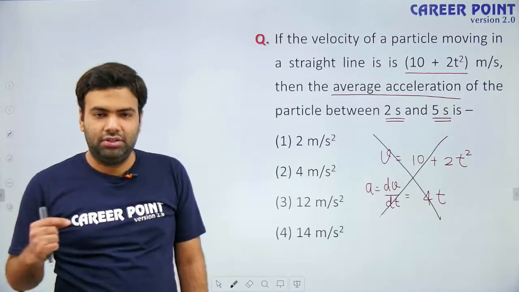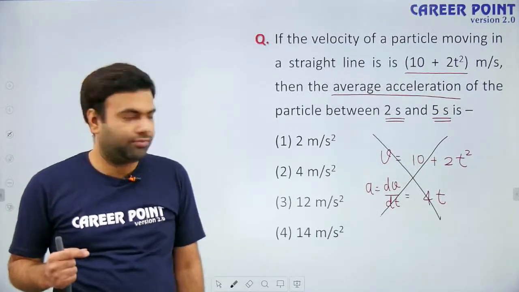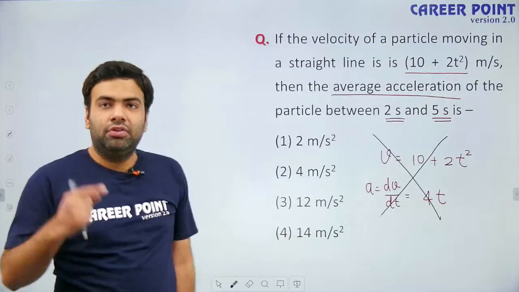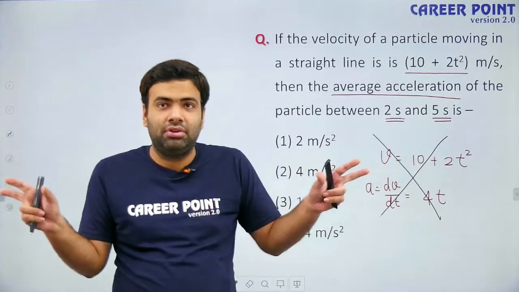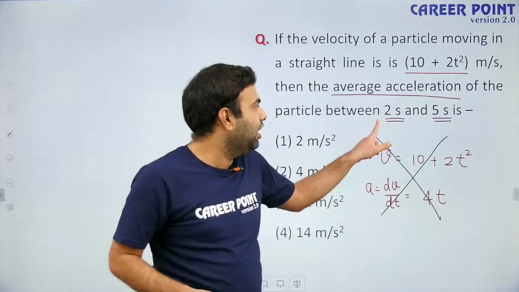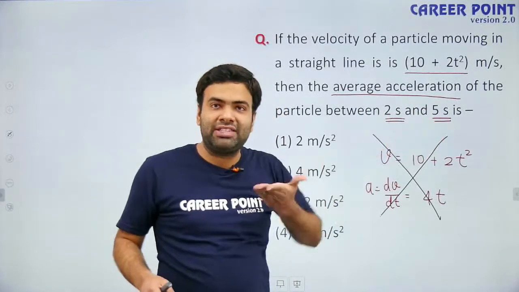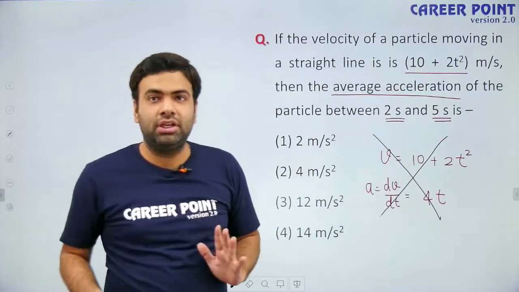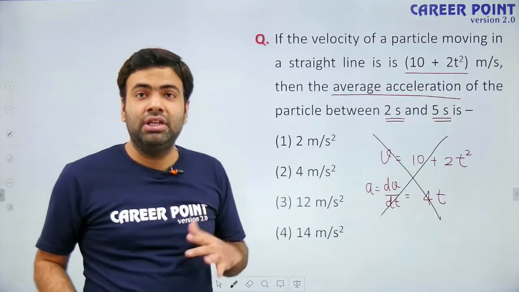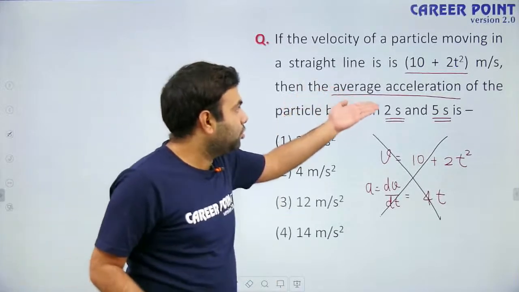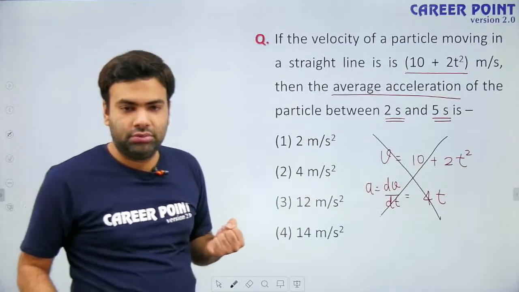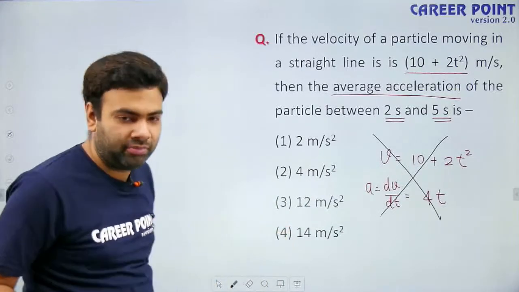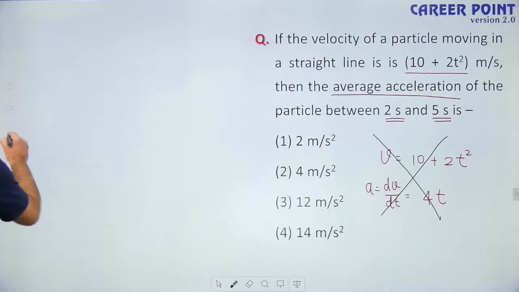Good, Vanilla, very good. You have given the correct answer. Well done. So what is average acceleration? We should go to the definition. Do not find the average of different accelerations. If you are finding acceleration at t equals to 2, acceleration at t equals to 5 and you are finding its average, this is the wrong method. What is the definition of average acceleration? It is change in velocity upon time taken to change that velocity. Yes, this is the correct formula. Well done. So the correct answer is option 4.